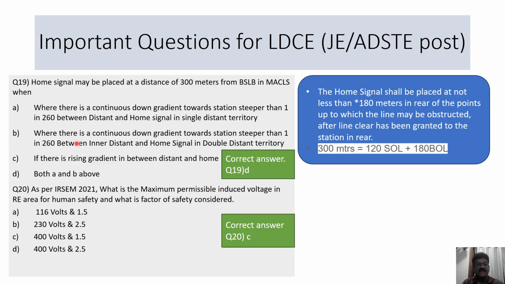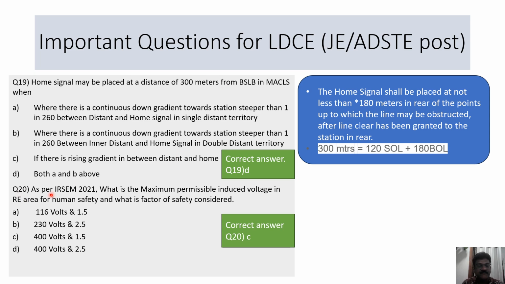Or in the other case, in double distant territory, when there is a continuous down gradient towards the station steeper than 1 in 120 between inner distant and home. So in both cases, if the gradient is steeper, then you can provide a home signal at a distance of 300 meters from BSLB.